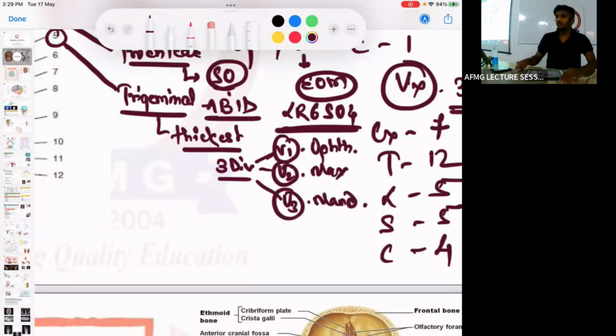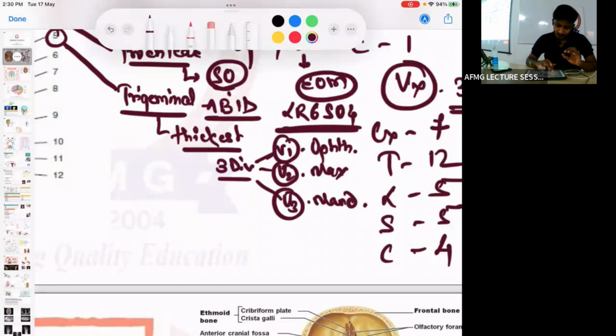Please remember, the trigeminal nerve is responsible for carrying sensation from the face. Three branches: ophthalmic, maxillary and mandibular divisions. And therefore it is the thickest cranial nerve.